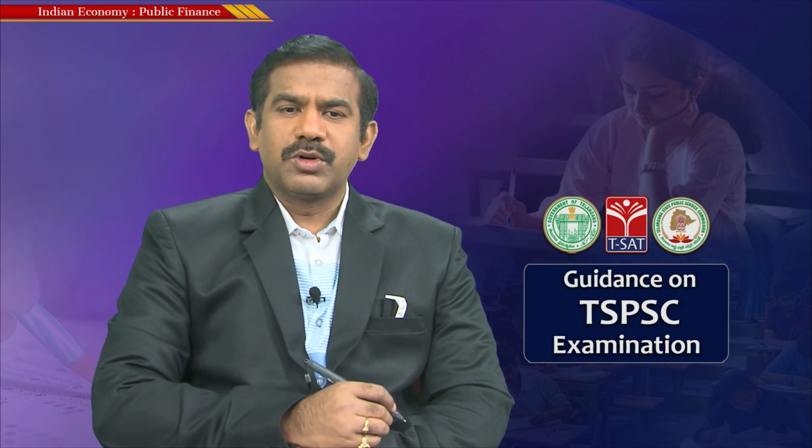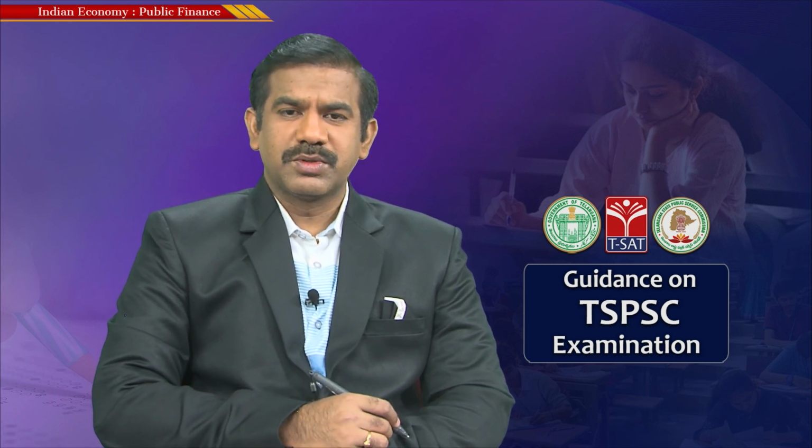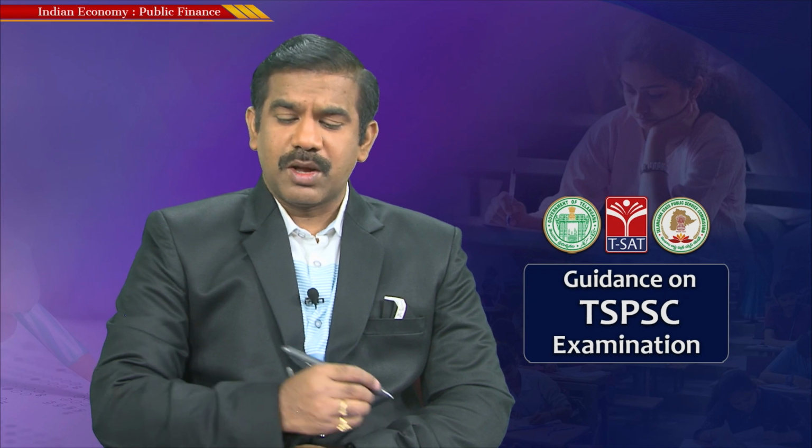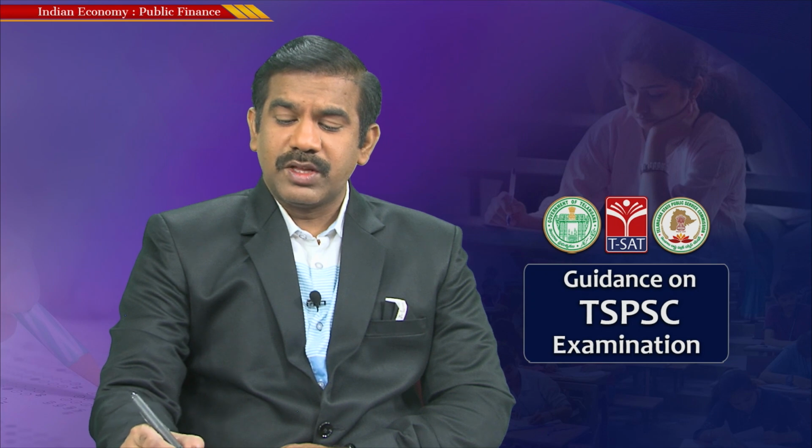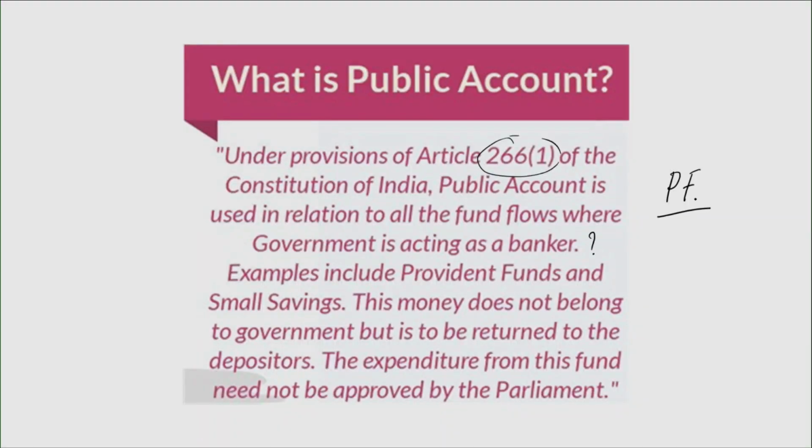Most of you might have heard about small saving schemes, post office small saving schemes. Similarly, if your parents are government employees, they would be saving a certain amount of money with the government in the form of provident funds. A provident fund is a saving scheme provided by the government of India. If you are an employee, you could save some of your regular earnings with the government, and the money you pool, along with interest, is what you get paid as a lump sum amount at the time of retirement, isn't it? The new pension scheme we are not discussing here.